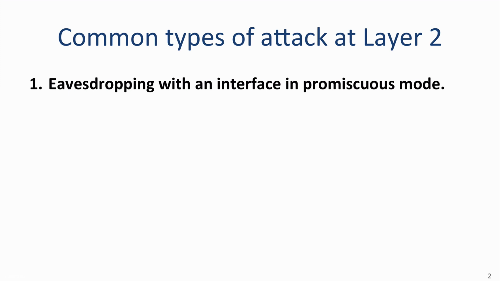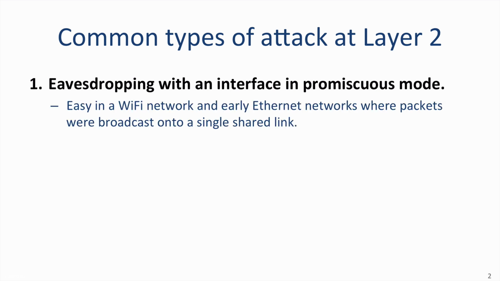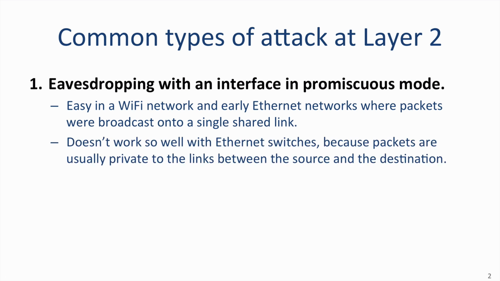For example, the Linux operating system comes with Ethernet switching code built in. When Wireshark runs, it first puts your interface into promiscuous mode so that it can see all the packets. This is particularly easy in a Wi-Fi network and early Ethernet networks where packets were broadcast onto a single shared link. It doesn't work so well with modern Ethernet networks that use Ethernet switches, because packets are usually private to the links between the source and the destination.